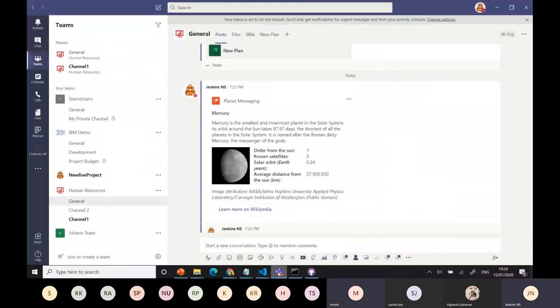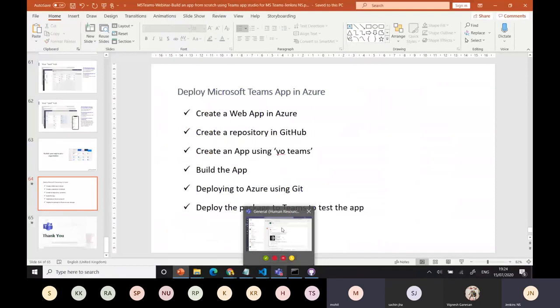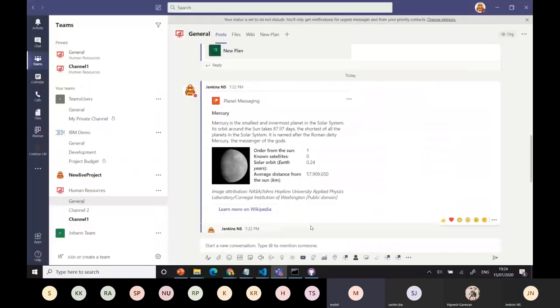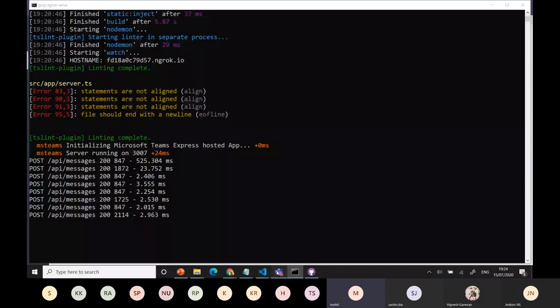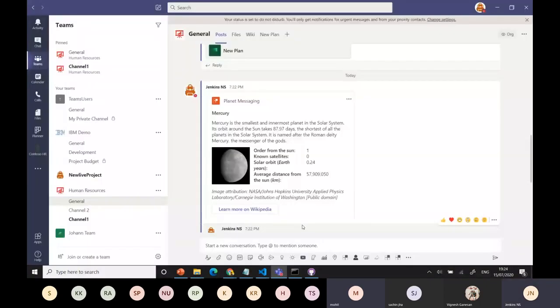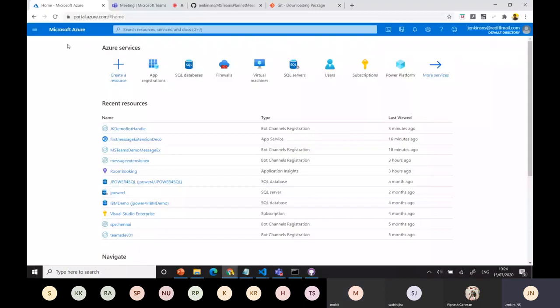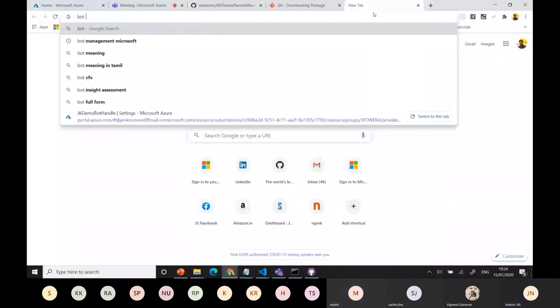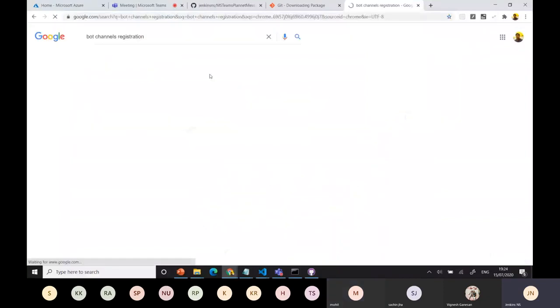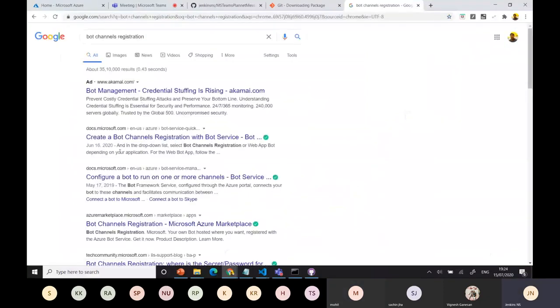Okay, now we have question time. Have any questions? Yes, Jenkins: this channel can be created only through the Azure portal, right? Yeah, in two ways. You can create it from Azure. The same thing only. When you go with the bot channel registration, we also have another option. For bot channel registration, we have a URL to do that once again.